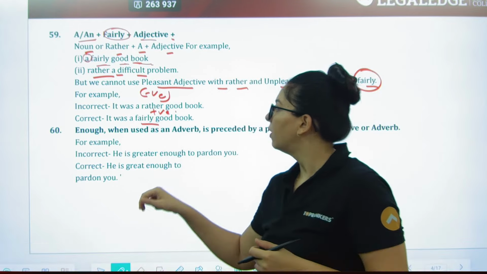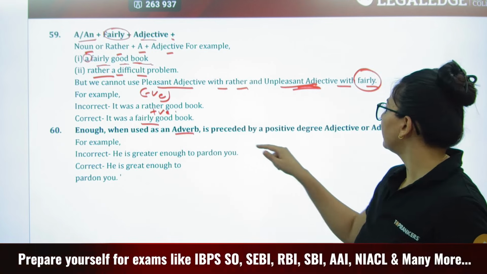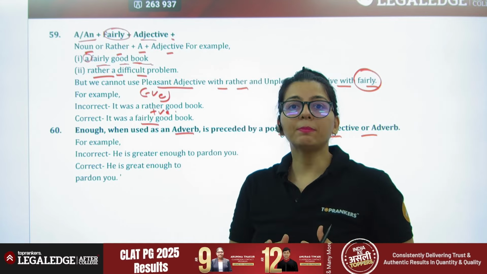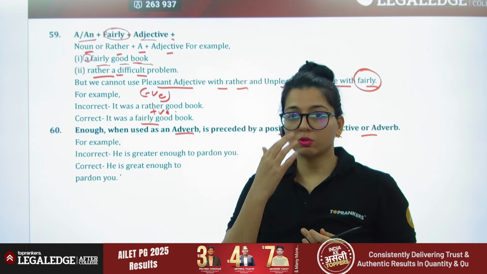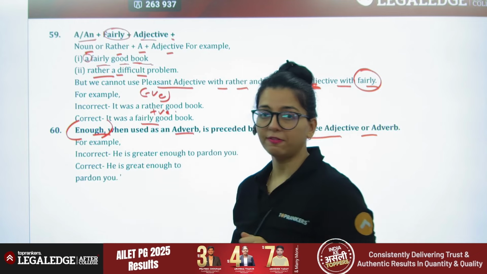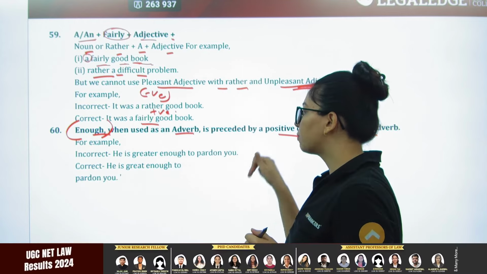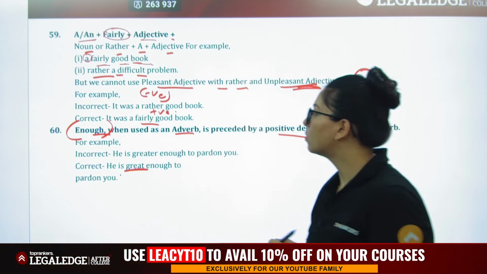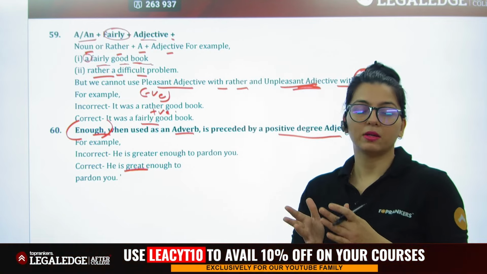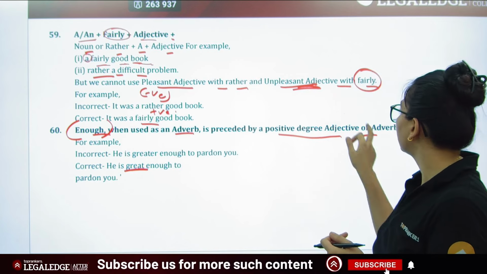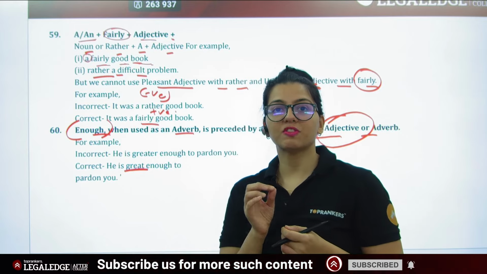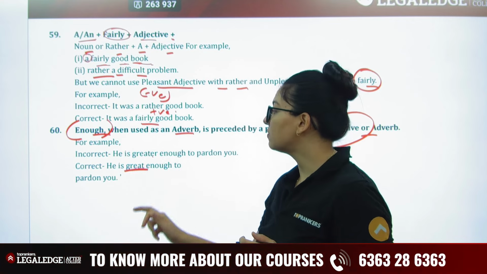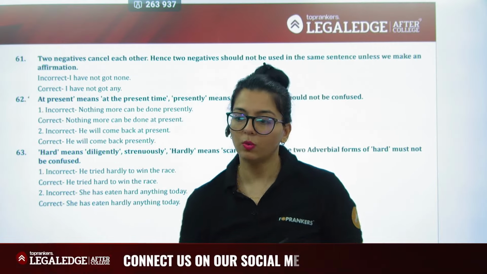Next, enough, when used as an adverb, is preceded by a positive degree adjective or adverb. Always remember there will have to be something of positive nature to give more structure to the word enough. So this rule is with respect to enough. So if I have a statement that says he's greater enough to pardon you, no, he is great enough to pardon you. So since the rule simply said that it needs to be preceded by, preceded है पहले, so उसके पहले आपके पास क्या आना है, एक पॉजिटिव डिग्री का, पॉजिटिव मतलब फर्स्ट डिग्री, पॉजिटिव कंपैरेटिव सुपरलेटिव, सो ग्रेटर इज कंपैरेटिव, ये नहीं हो सकता, पॉजिटिव डिग्री का एडजेक्टिव या एडवर्ब उसमें होना चाहिए.